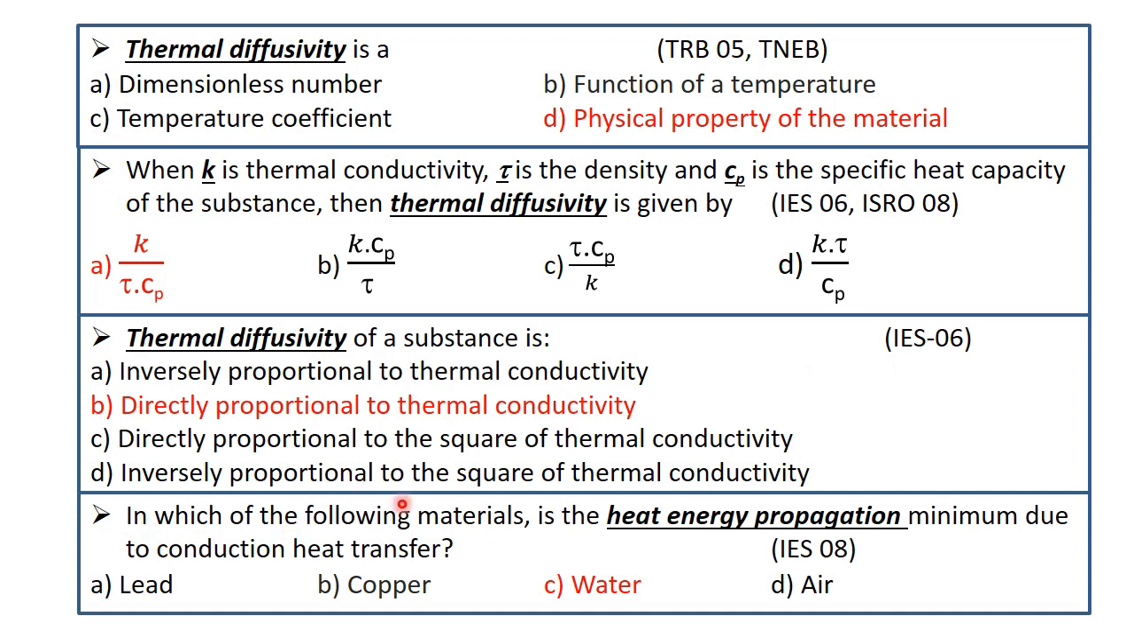Next, in which of the following materials is the heat energy propagation minimum due to conduction heat transfer? So option A, lead, B, copper, C, water, and D, air. So they gave heat energy propagation, which means that they are asking the thermal diffusivity among these four materials, which material has the least thermal diffusivity. So among these four, water has the least thermal diffusivity and air has the least thermal conductivity.